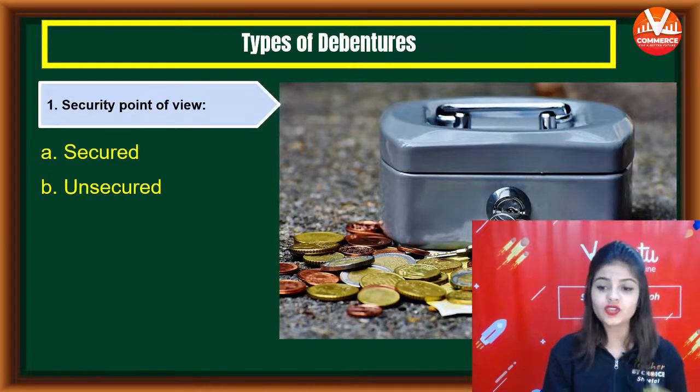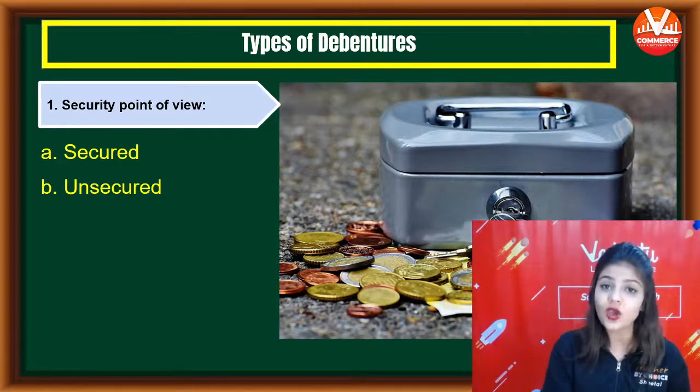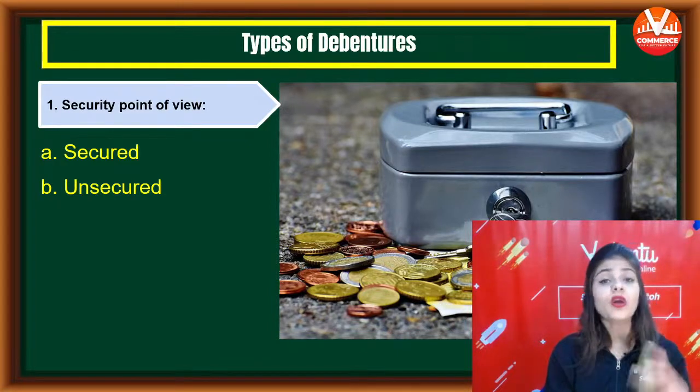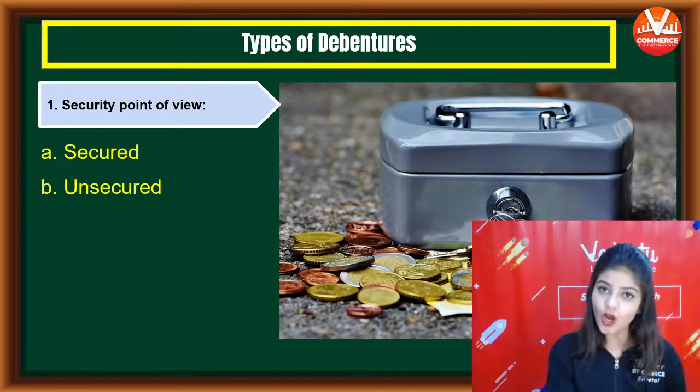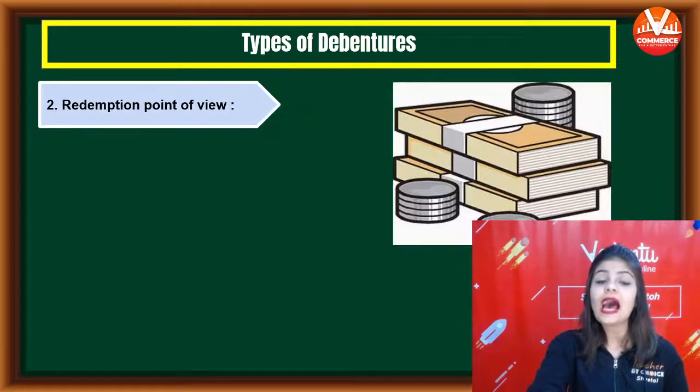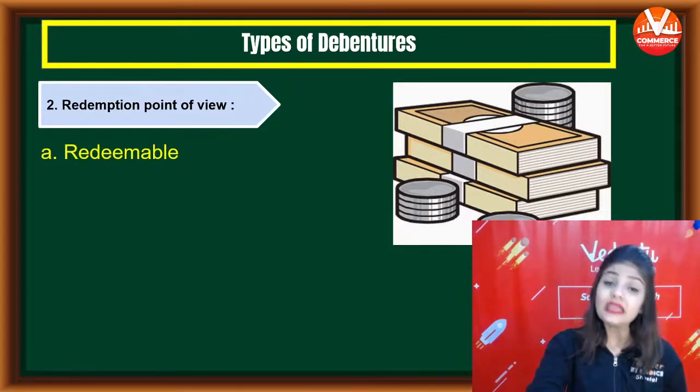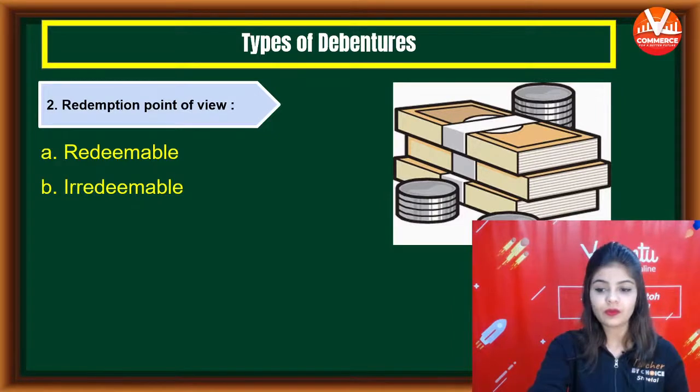So secured debentures are those in which we have assets as a security, in which a charge is created on the asset, but in unsecured debentures there is no security. So these are the types of debentures on the basis of security, secured and unsecured. Then next we have the redemption point of view. According to redemption, there are two types of debentures, redeemable and irredeemable.